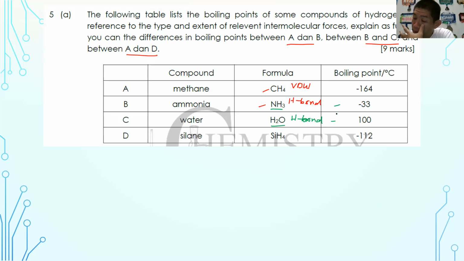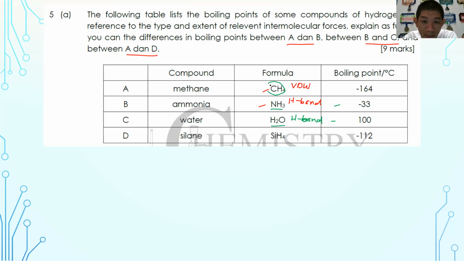So when you compare between hydrogen bonds, you have to compare from 2 angles. Number 1 is the angle of the electronegativity, and then number 2 is the number of hydrogen bonds formed in between water and also ammonia itself. Okay, so those are the 2 key points. And last but not least is in between A and D.